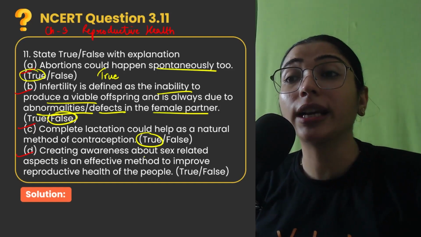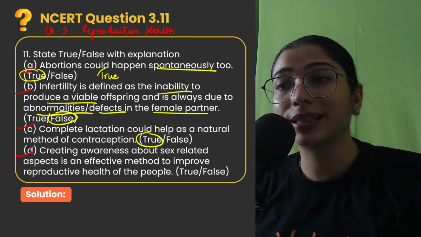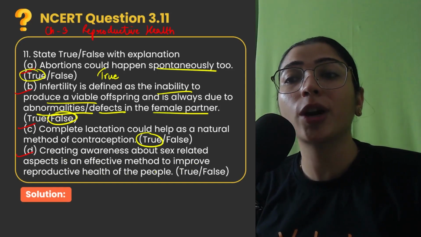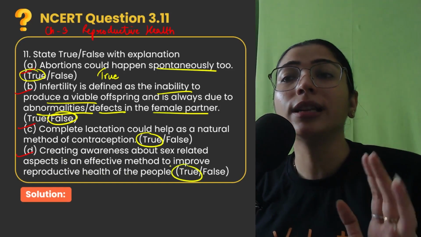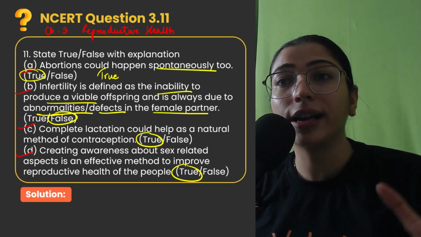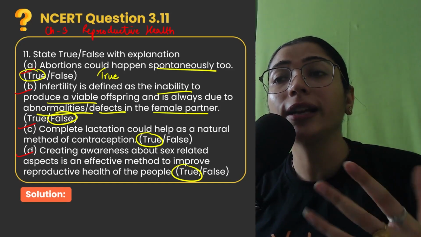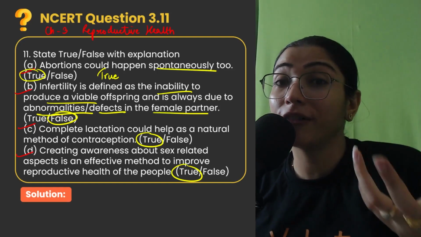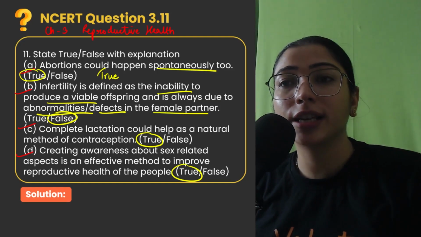Lastly children, creating awareness about sex related aspects is an effective method to improve reproductive health of the people. True children, the more awareness we create, the more myths and doubts will be cleared and because of which one can actually easily become aware about the reproductive health of his or her own.